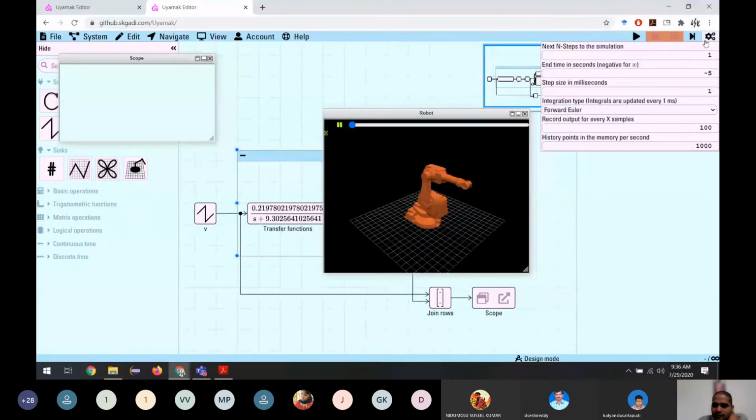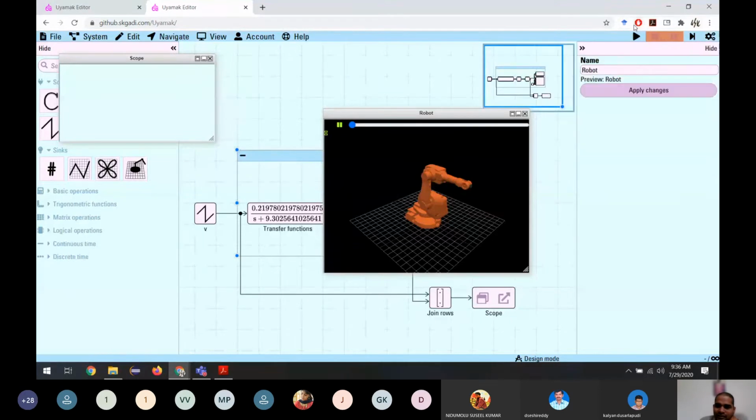Okay. Let us also take a look at the simulation settings. We are simulating for a negative value, meaning it will simulate forever, an infinite time. And we are taking a step size of 1 millisecond, so the accuracy of the solver or the integration is 1 millisecond. But we are not taking all the outputs. We are taking only one output for every 10 integrations, so that the computer is not too heavily loaded. So using these simulation settings, let us run and see what happens.